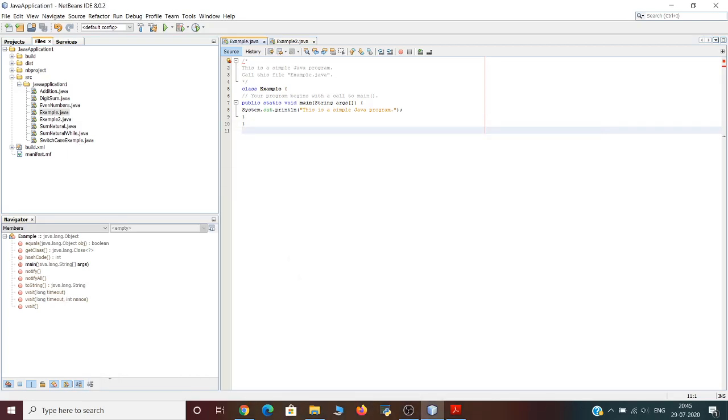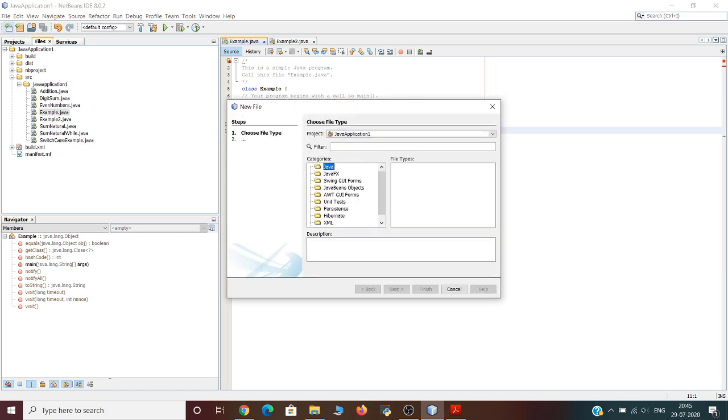Okay, students, let's start executing our first Java program. For execution of the Java programs, we'll use NetBeans, which is an integrated development environment, or IDE, for Java. You can use any other IDE also, like Eclipse, but I'll basically use NetBeans. So for creating a new file in NetBeans, you just go here, then creation of new file.